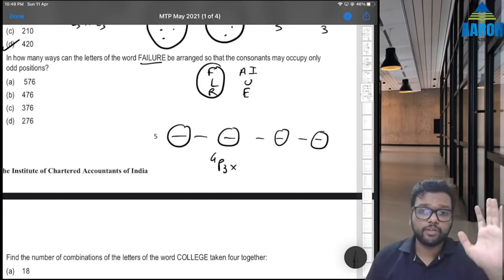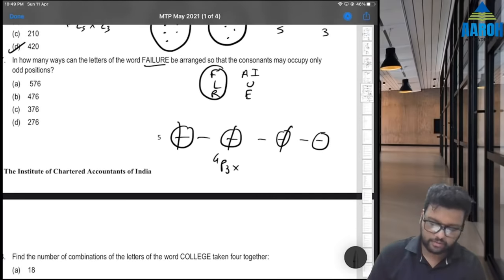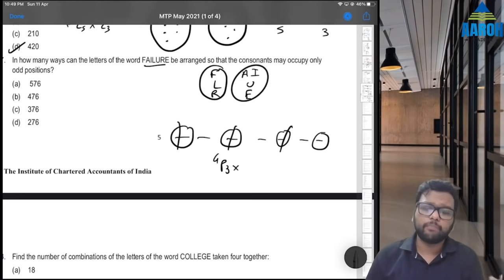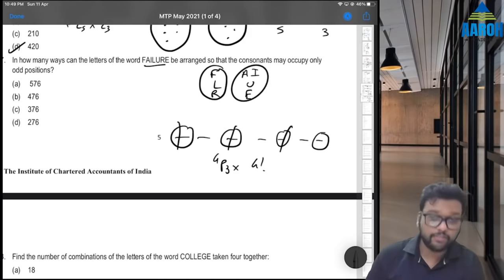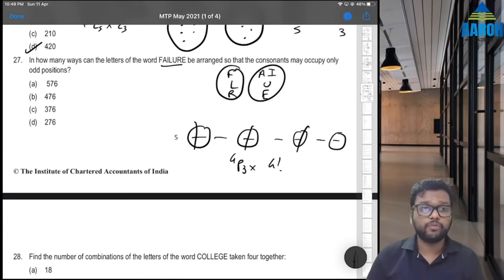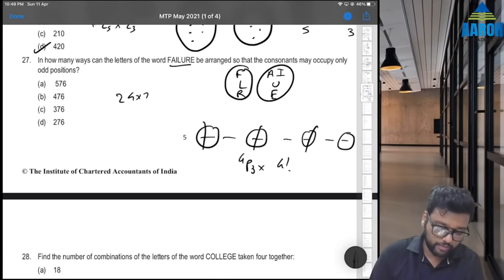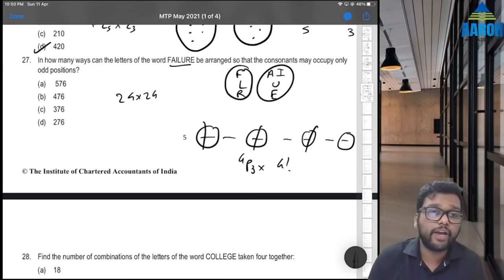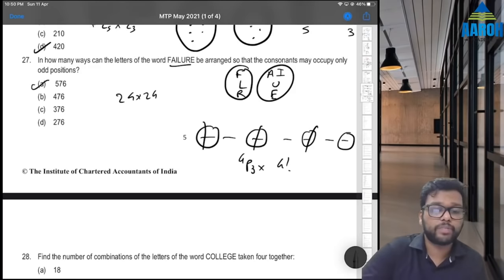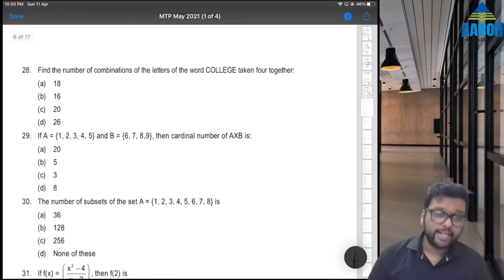Now we have 4 places remaining and 4 vowels remaining, so 4 factorial ways. So the answer will be 4P3 into 4 factorial. 4P3 is 24 and 4 factorial is also 24. So 24 squared is 576, the correct answer. Option A. Fine.